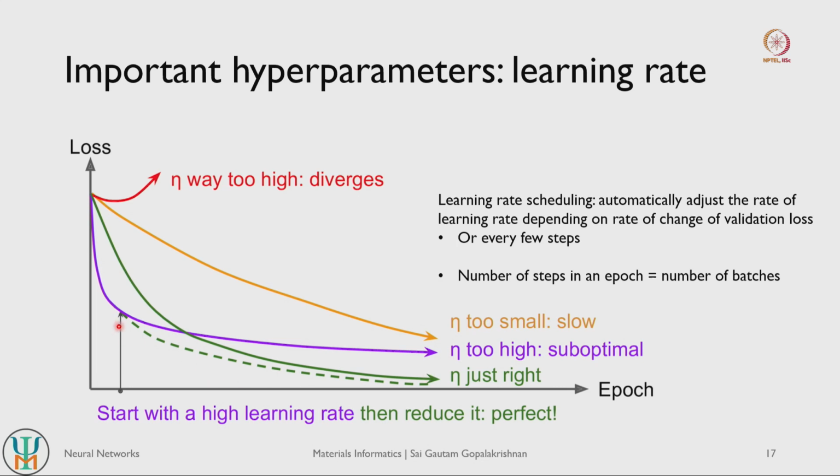One approach that people typically take for learning rates is what is referred to as learning rate scheduling. In the initial few iterations of the model, you try to have fairly large learning rates so that you quickly reduce your loss, and then once you reach a reasonable value of loss, you shift your learning rate to a lower value, and then the model converges slightly better compared to if you used the optimal learning rate right from the beginning.